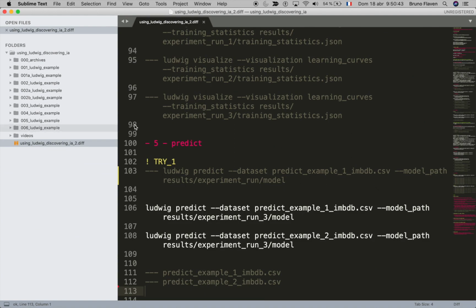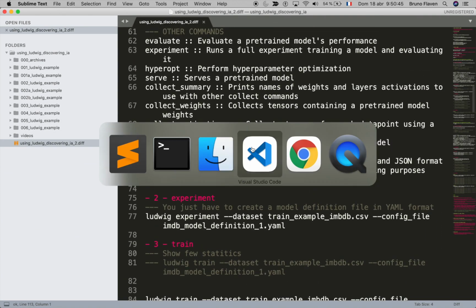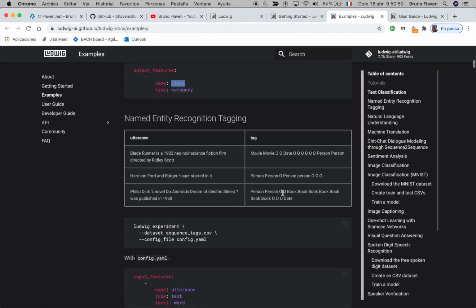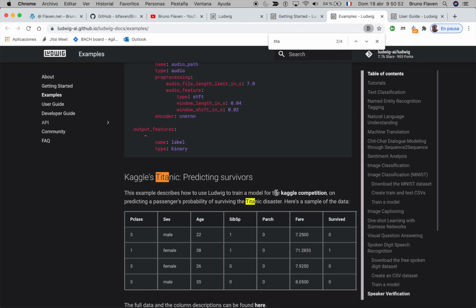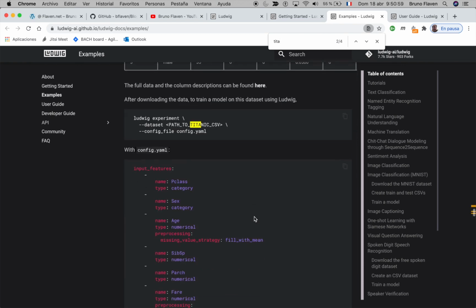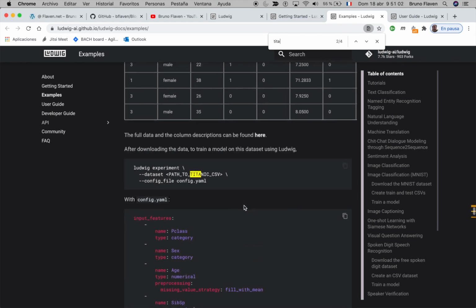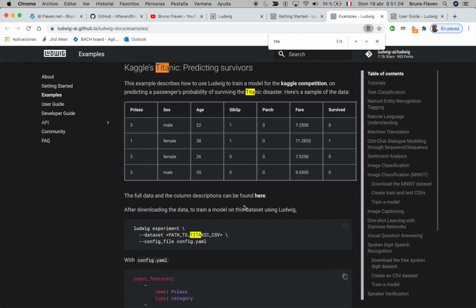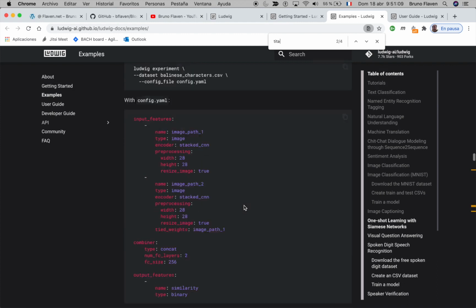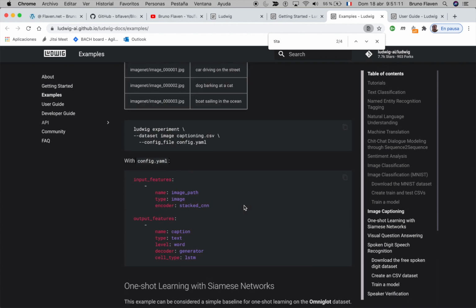which is a little bit different. It's about predicting. In the example you have, I think that's Titanic. Yeah, Kaggle, predicting survivors. I've tested this one. Okay, which is a bit different from the very first example, sentiment analysis. But that's pretty good, and that's the easier way to get to grips with Ludwig.